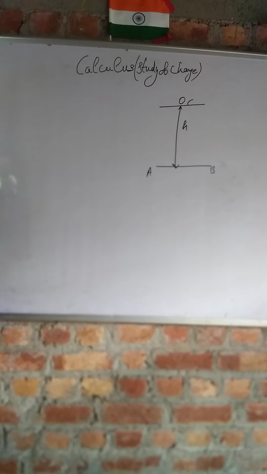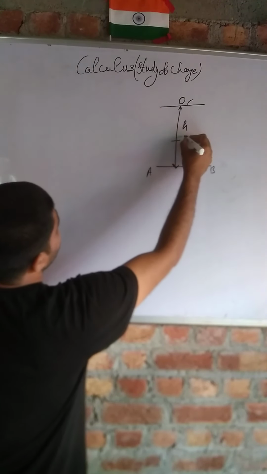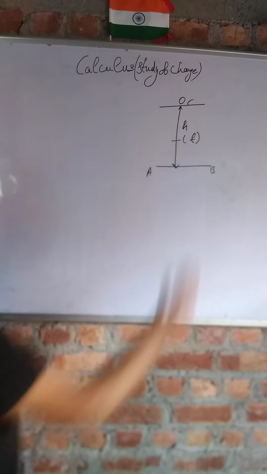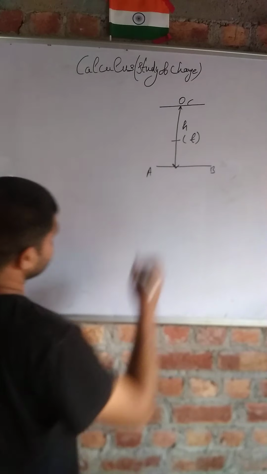Suppose I want to find out the velocity of this object at any instant t.